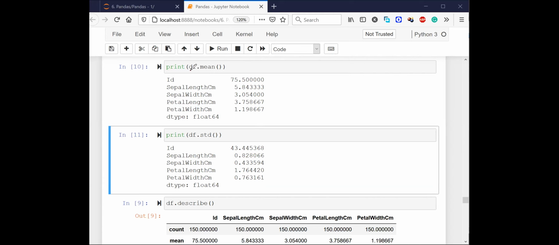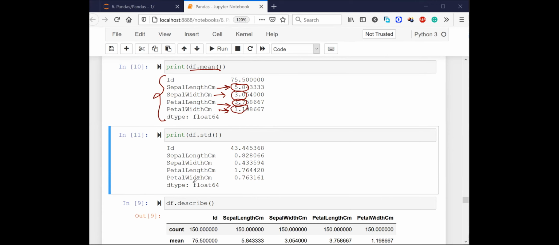So we can say df.mean, and it is going to show you the mean for all the columns. For example, you see that on average sepal length in centimeters is 5.8, on average sepal width of a flower is 3.0, on average petal length of a flower is 3.7, on average petal width in centimeters is 1.1.